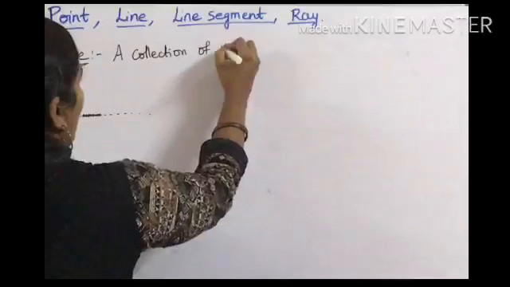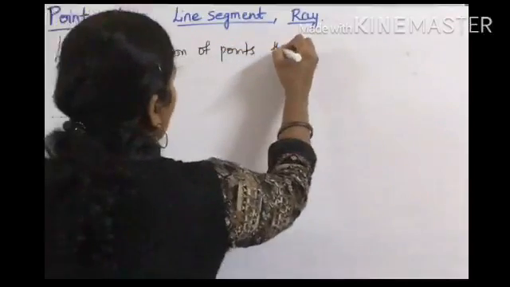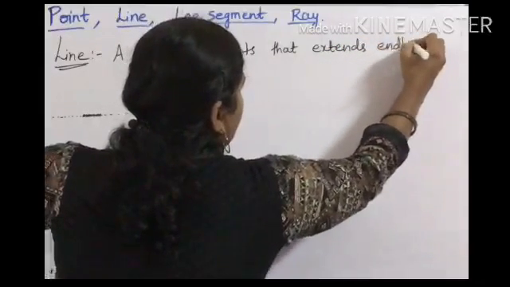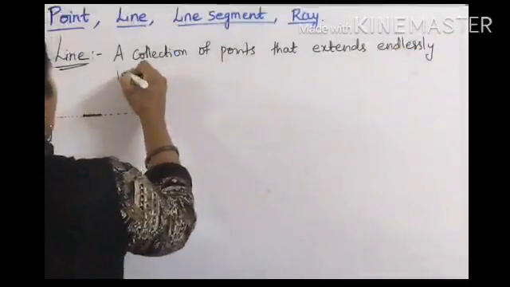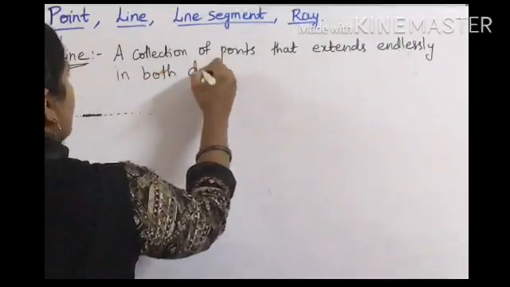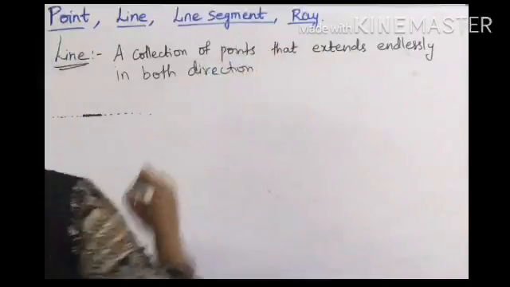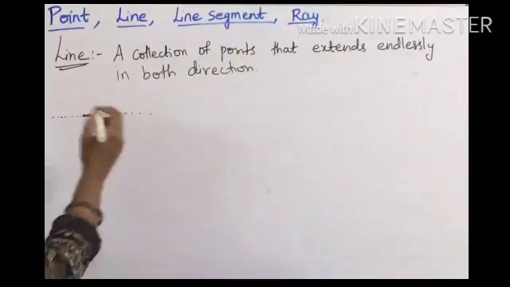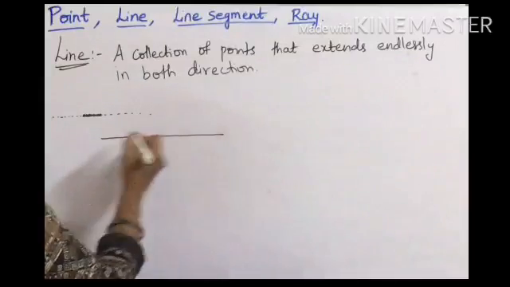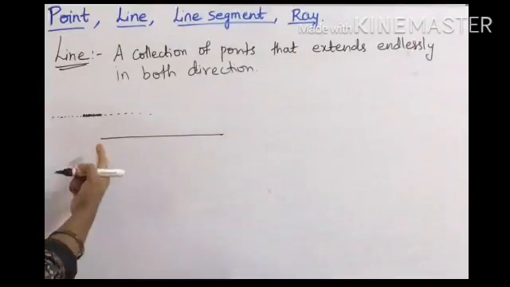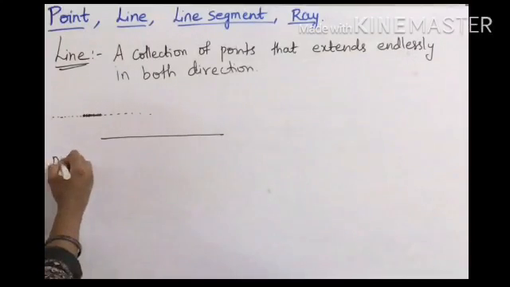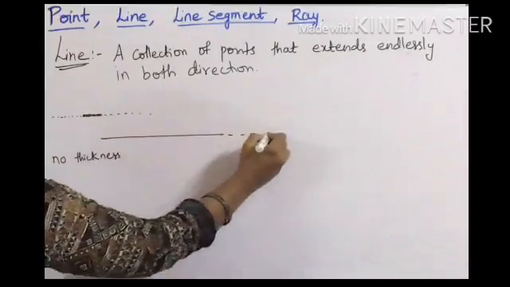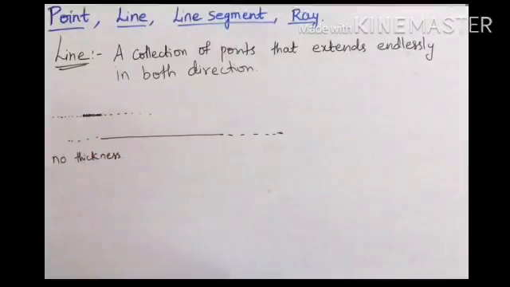that extends endlessly in both directions. So it is a collection of points that extends endlessly in both the directions. So a line is a straight one-dimensional figure having no thickness and extends indefinitely, endlessly in both the directions.